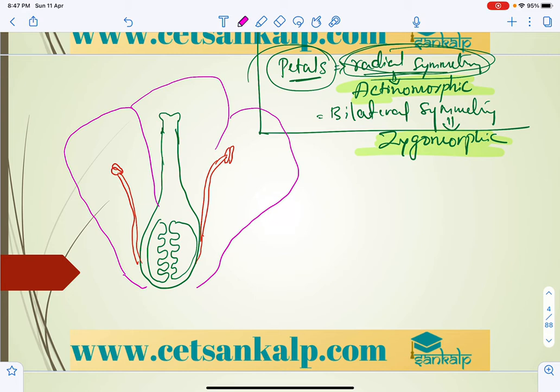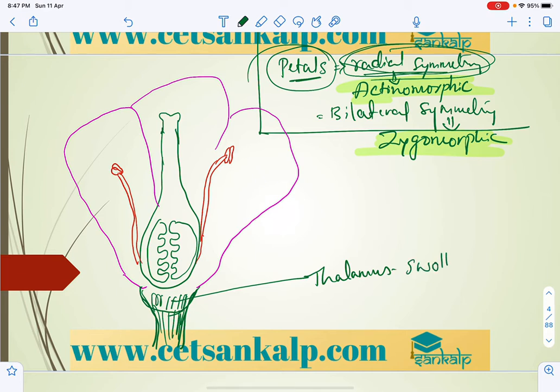And this structure where the ovary is placed is called the thalamus. So thalamus is a structure, right? It is a swollen part of the flower, where the ovary sits. So thalamus is also called the receptacle, this is very important. Thalamus is the receptacle.